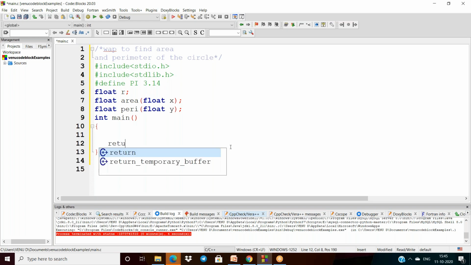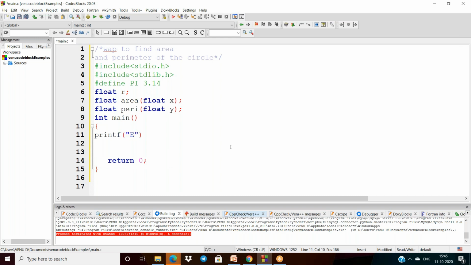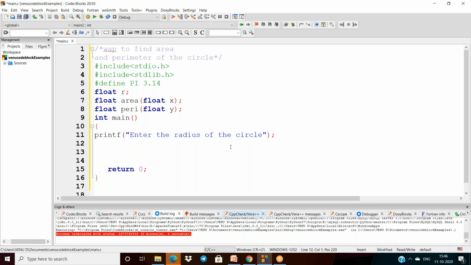It initially consists of zero statements. Now what do we have to do here? My intention is to calculate the area and perimeter, so I need some input. First of all I have to read the input, so printf: enter the radius of the circle. I'm writing that here, and after that I'm reading my radius.